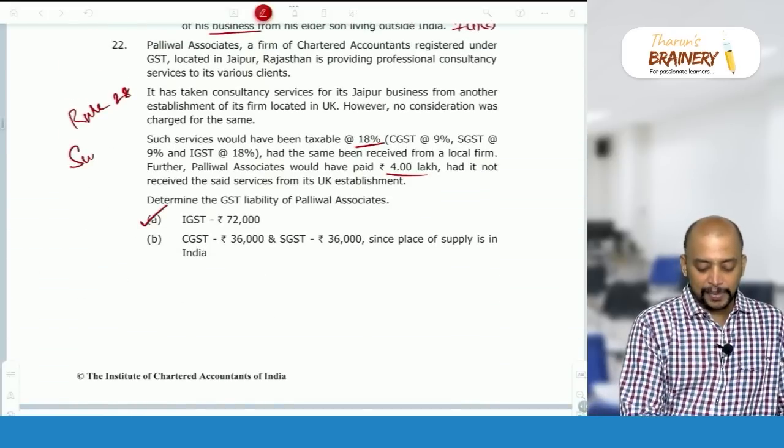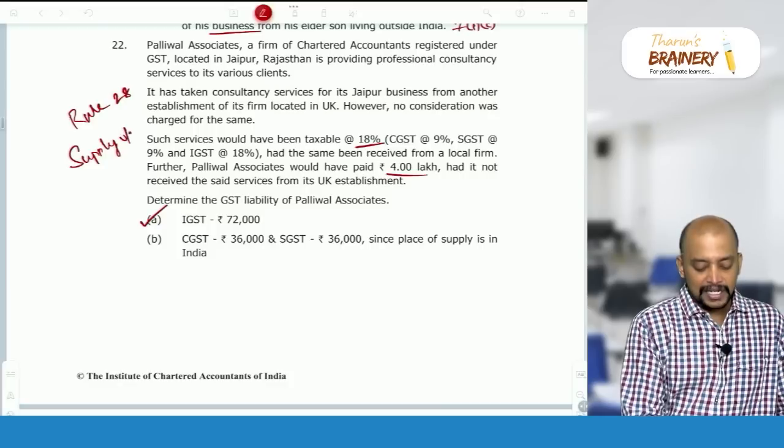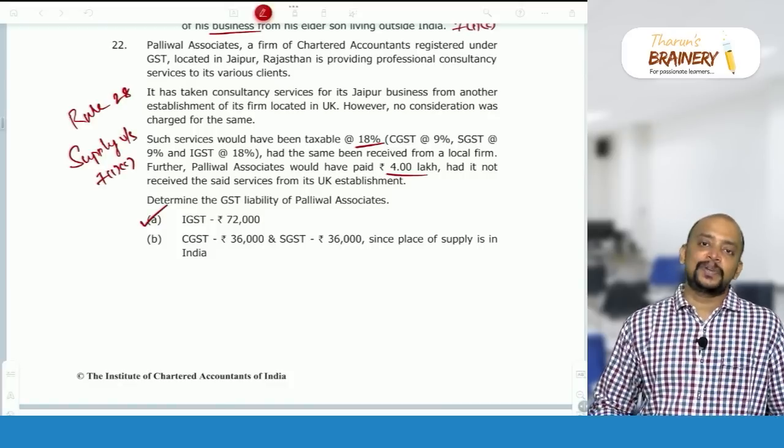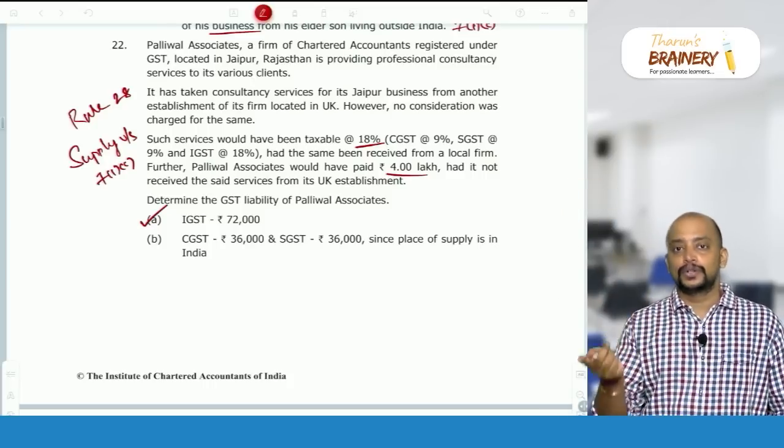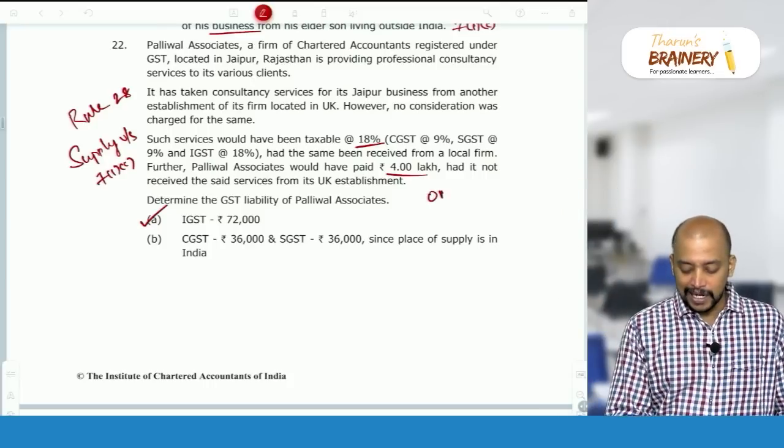First of all, it is supply under section 71C and it is a distinct person. Establishment in India and establishment of the person located outside India are distinct persons. So, therefore, under rule 28 for distinct persons, open market value will be taken in this case.